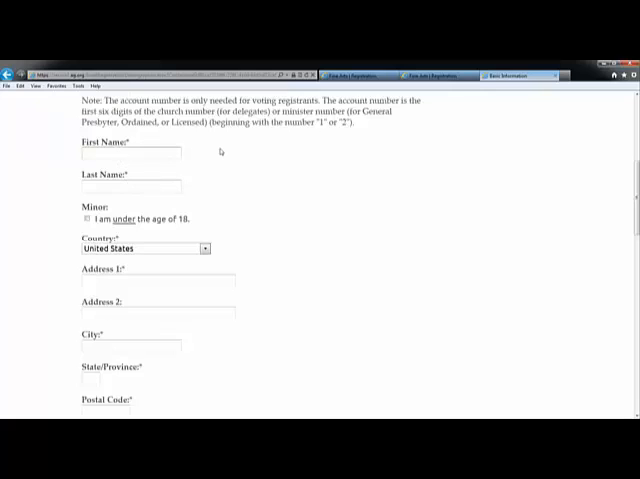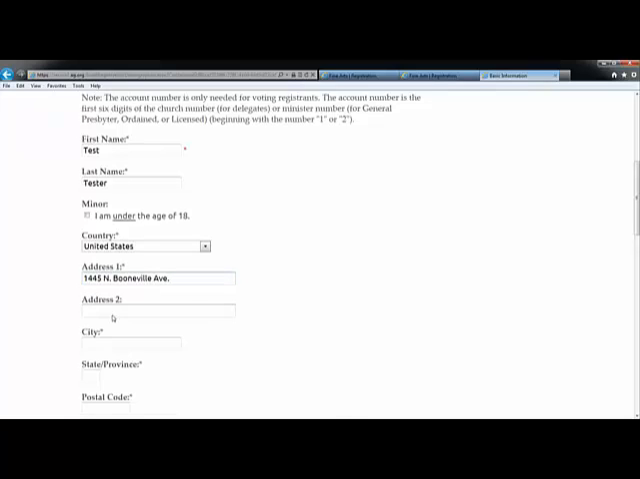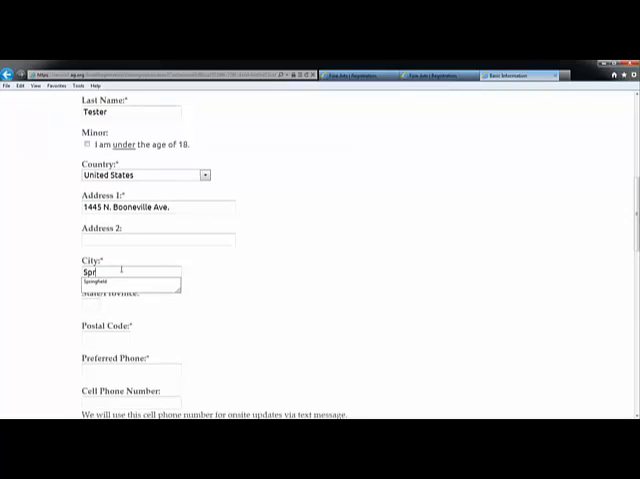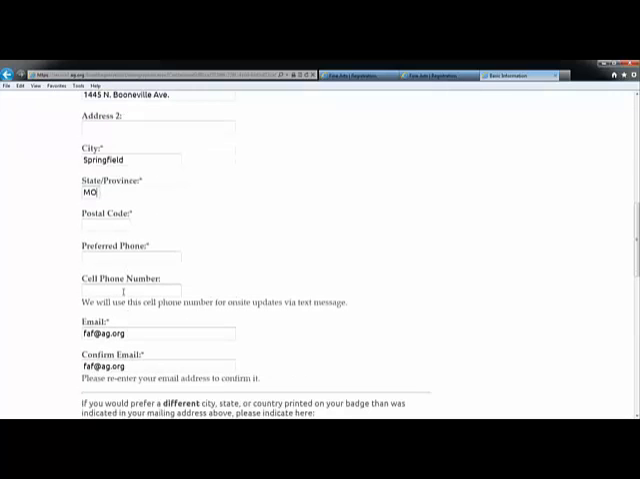Enter first and last name and the address. Please do not use all caps or all lowercase. The registrant badge will appear exactly how it is typed during registration. Double check for capitalization and spelling accuracy. Enter the preferred phone number, which can be home, work, or cell. Enter a cell if you would like to receive text message updates from Fine Arts. It is important that you enter a working, valid email that will be checked regularly.